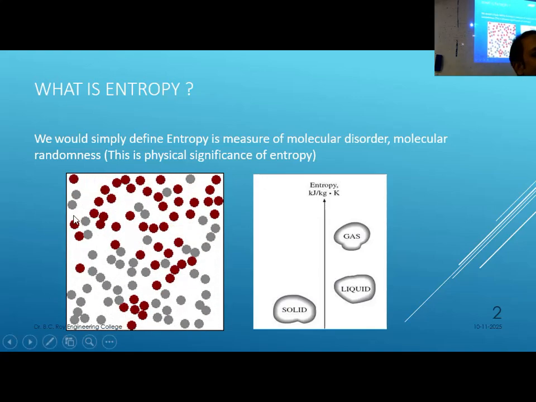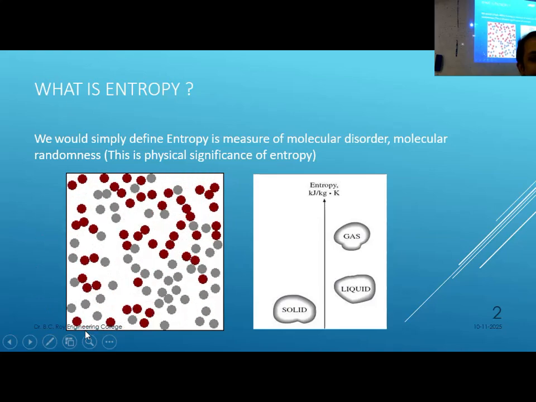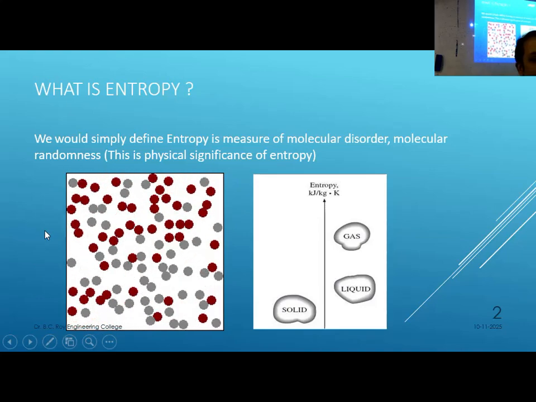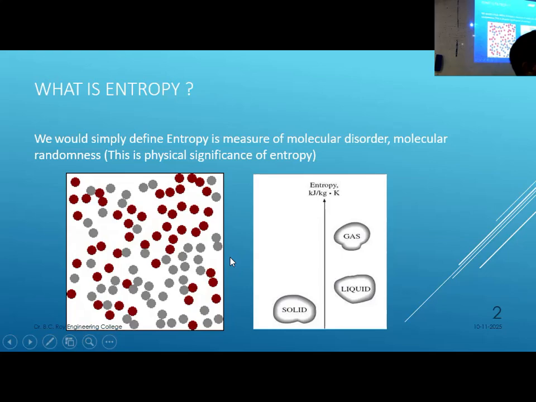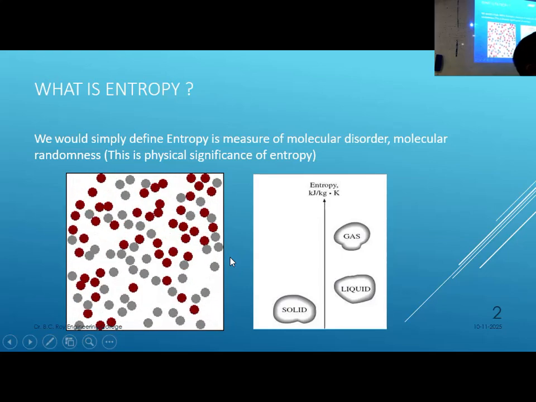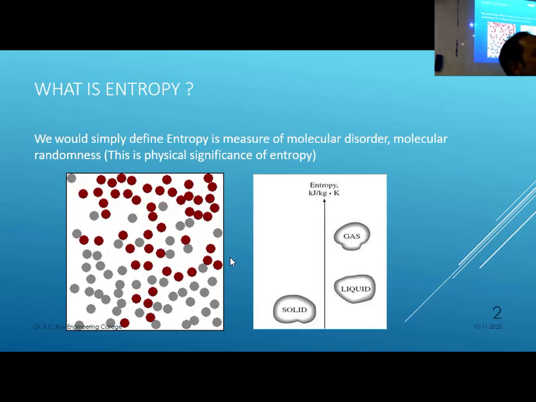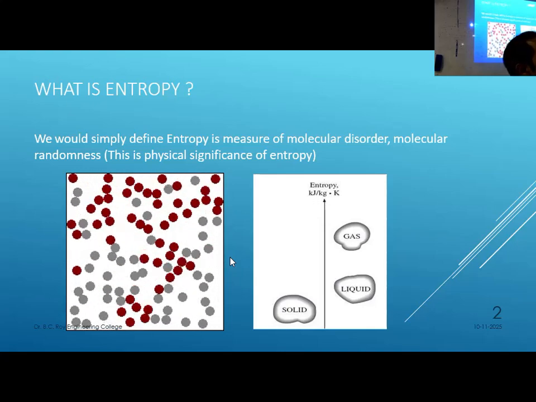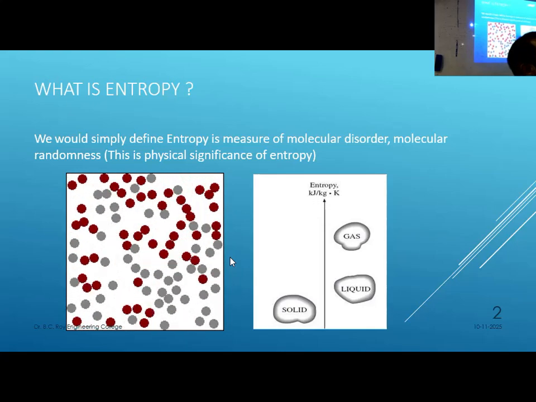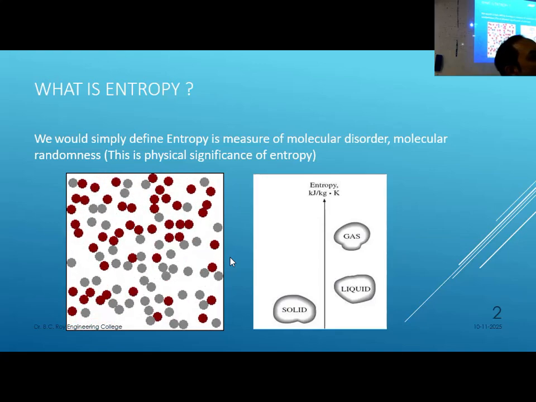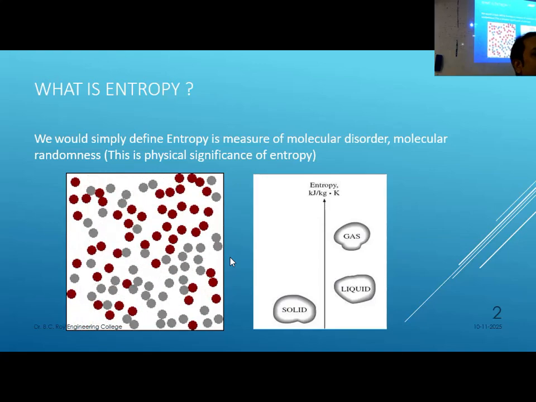Now, the more the disorderliness or chaos, the more the entropy. Here, see the molecules are moving. The more the molecular movement, the more the entropy. If the volume of the container increases, that also leads to an entropy increase, because the molecules are getting more space for movement.